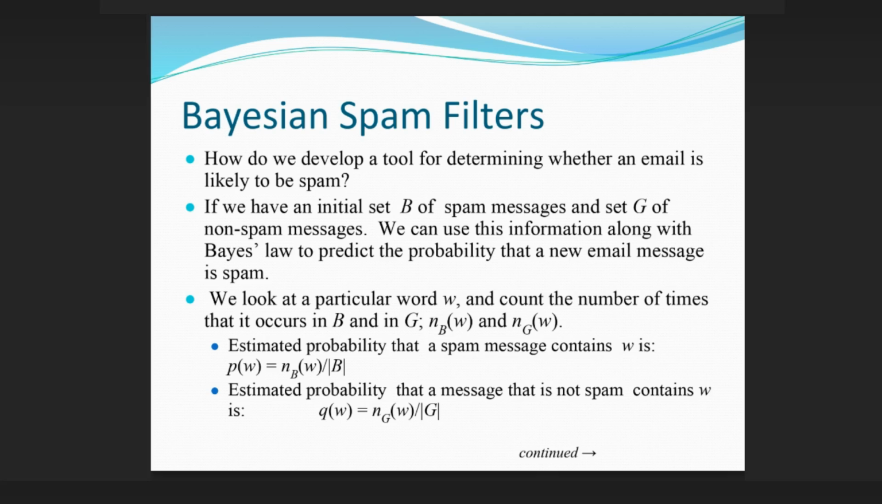Estimated probability that a spam message contains W is p(W) equals nB(W) over |B|. Estimated probability that a message that is not spam contains W is q(W) equals nG(W) over |G|. Continued.